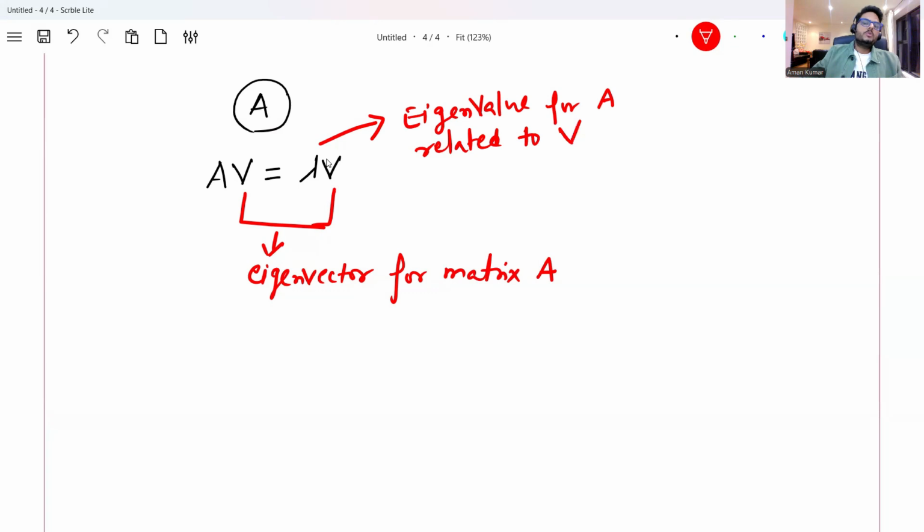What can happen is you can have more than one eigenvalue for a matrix. To give you an example, suppose my A matrix is something like 2, 1, 1, 2.